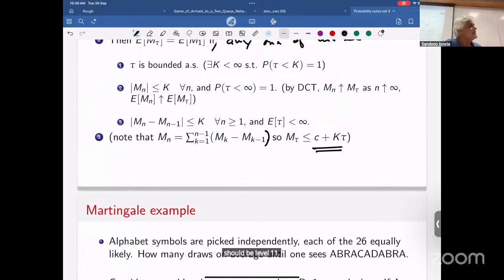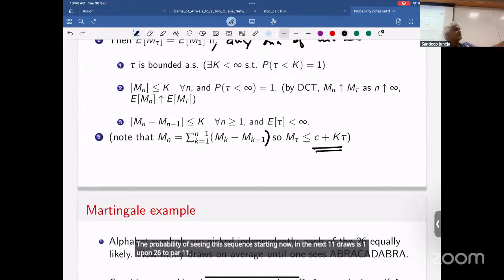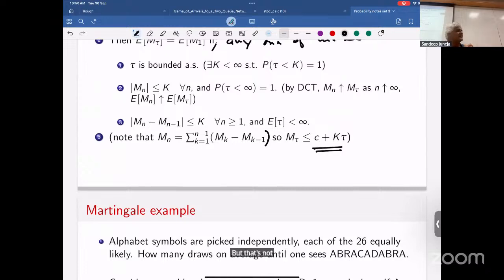1 by 26 to the power 11. So 26 to the power 11 is what you'd guess, right? It's a geometric experiment. Each time, the probability of seeing the sequence starting now in the next 11 draws is 1 upon 26 to the power 11. So you expect it to be 26 to the power 11. But that's not quite the correct answer. Because it's not like if I start now, I'll either see this or I will not. Even if I don't see this, maybe I've seen something which will still help me. I've seen abra, for example, at the end. So it complicates things, right? So it's a difficult problem.